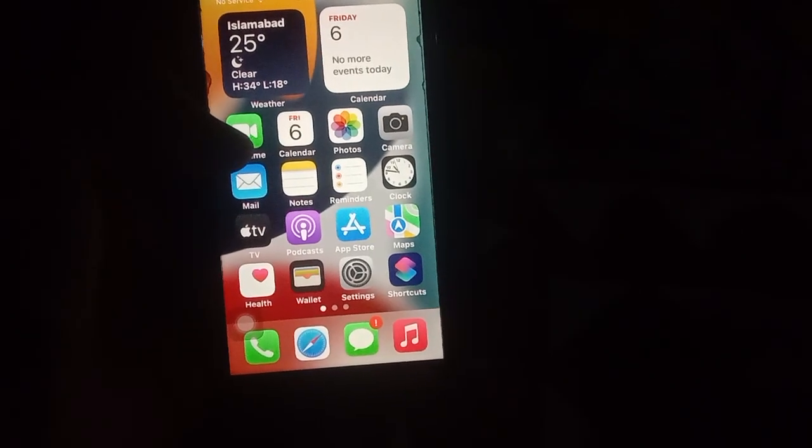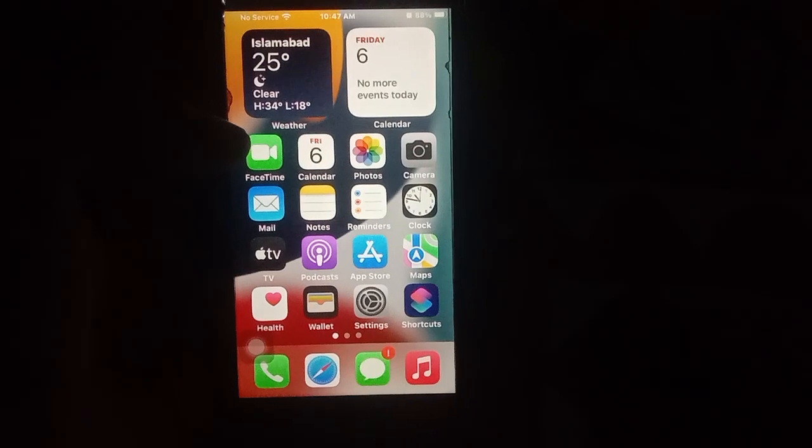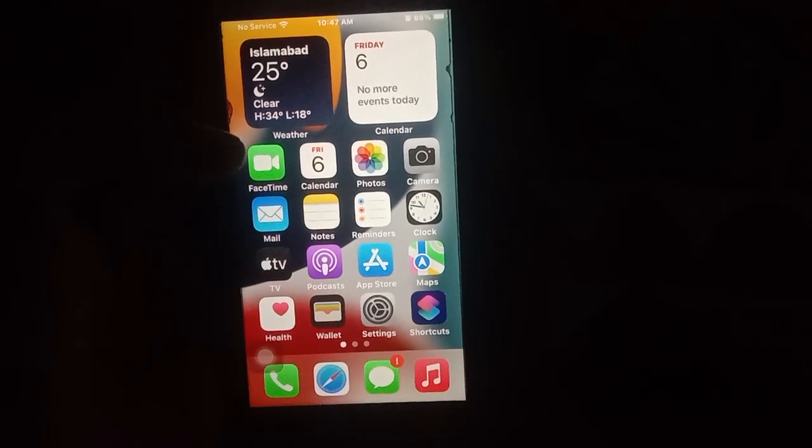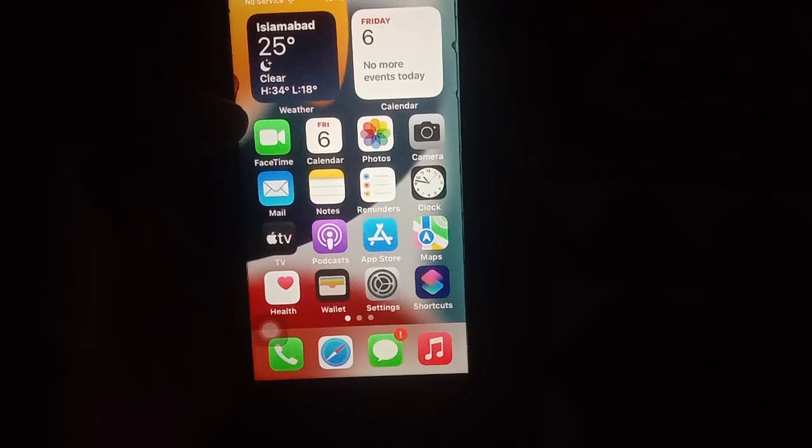Today I will discuss how to fix notifications not working on iPhone after the iOS 17 update. So how to fix this?